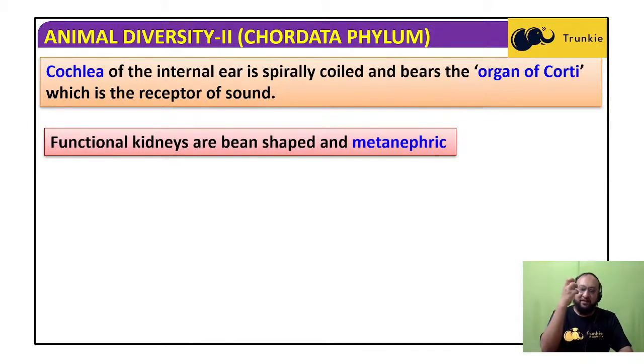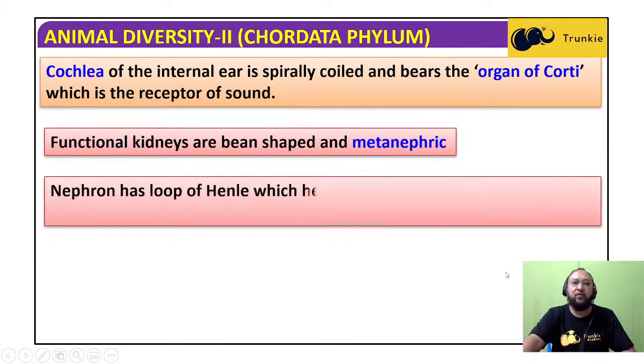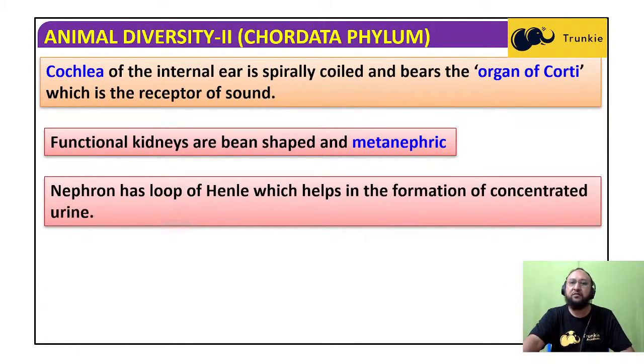The functional kidneys are bean shaped and metanephric. I told you about the metanephric, the more advanced type of kidney. The nephron has the loop of Henle, which helps in the formation of concentrated urine. The nephron is the structural and functional unit of the kidney, involved in the formation and production of urine. The loop of Henle is between the proximal convoluted and distal convoluted tubule, a loop-like structure responsible for the concentration of urine.